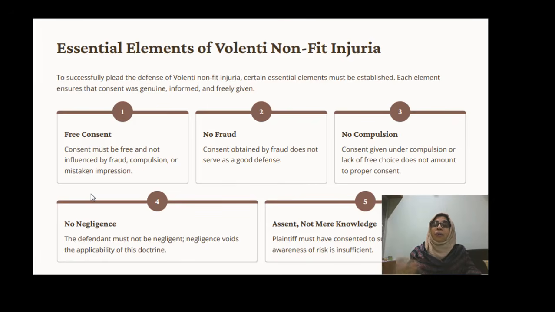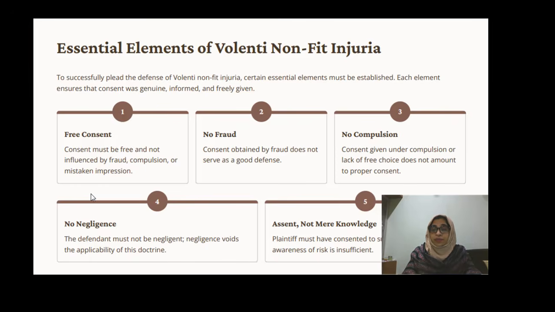So fraud is there, compulsion is there. Any compulsion, if people are forcibly joined in and the consent has been taken, then also this defense will not be applicable. Then no negligence. Suppose I give an example about doctors.